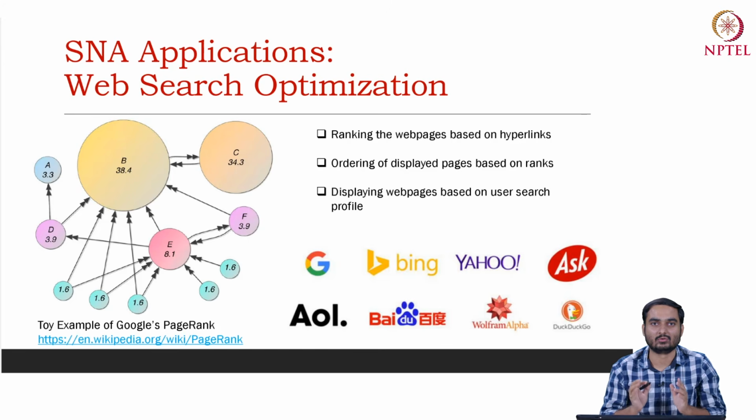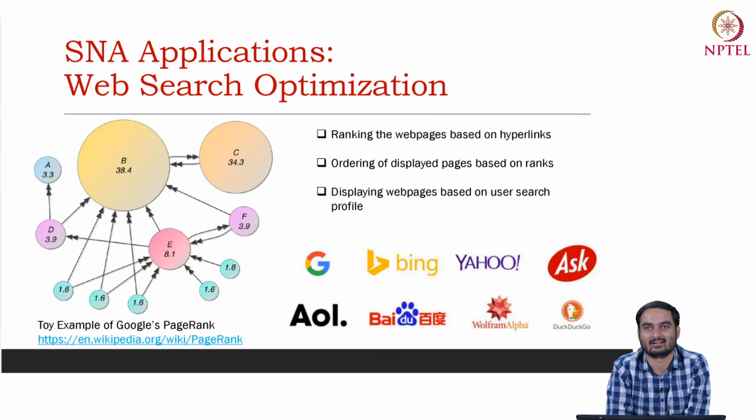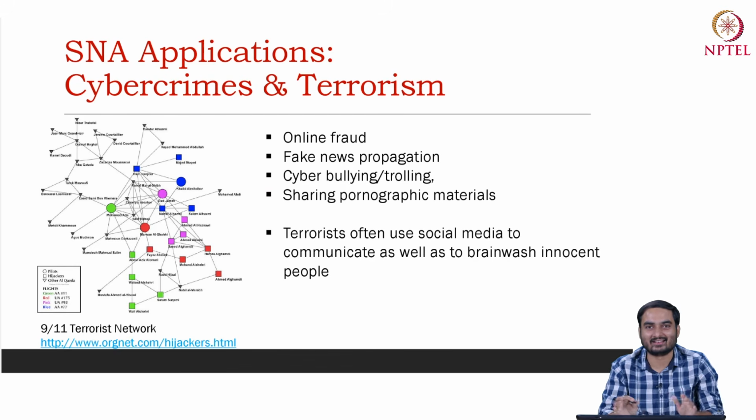And how do you know the importance of a web page? It all depends on how we browse through different pages, how we click on a particular page, how we move from one page to another page. We will discuss an algorithm called PageRank, which was responsible for the creation of a company like Google, way back in 1998, 1999, when this PageRank algorithm was proposed and published, and a company like Google was formed based on this simple idea. And this is very interesting.